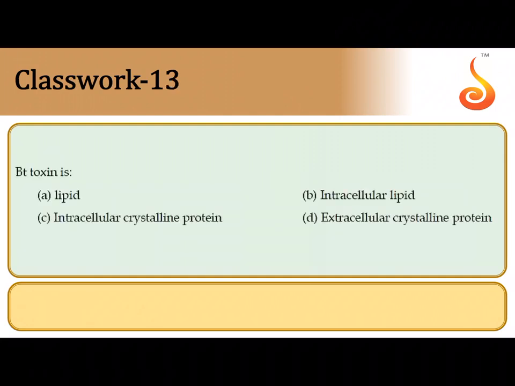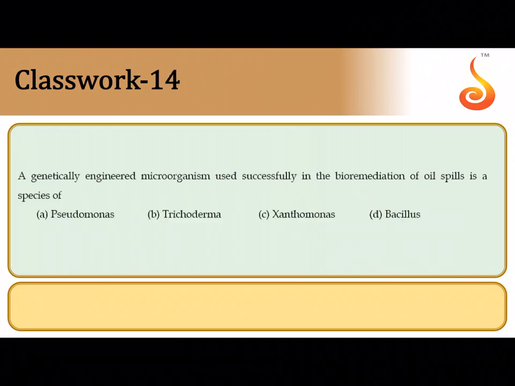13th question, Bt toxin is a lipid. Is it an extracellular protein or an intracellular crystal protein? It is an extracellular crystal protein. So this is something that is released by the bacterial cell in a protoxin form, and that's why it does not destroy the bacteria itself, because it needs to get activated into a toxin under suitable conditions within the gut of the insect.